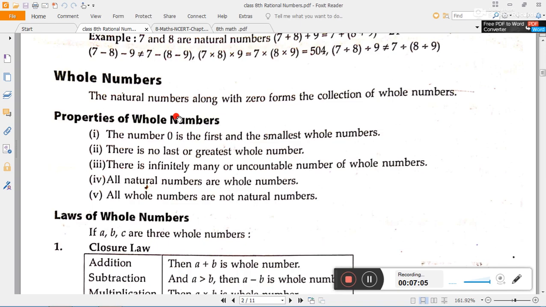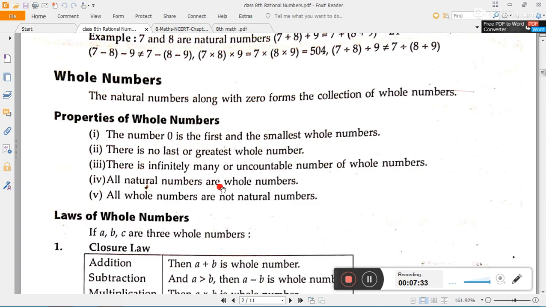All the previous properties we have tried for the natural numbers should hold for the whole numbers too, with some small differences, so we will check that. The number 0 is the first and the smallest whole number. There is no last or greatest whole number. There are infinitely many, or uncountable, whole numbers.